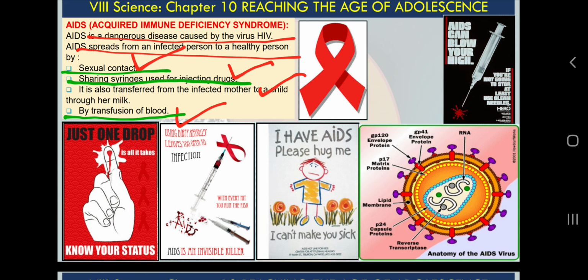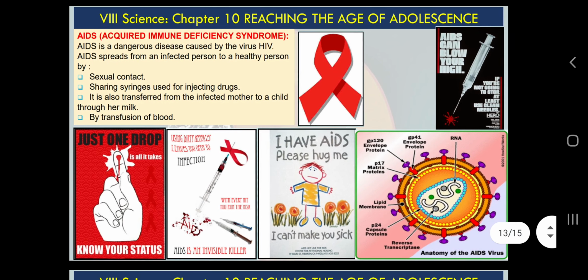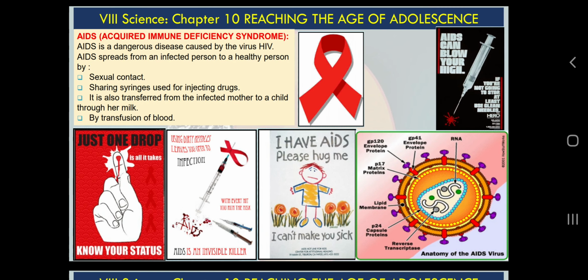We need a blood test to know whether one has HIV or not. So we must avoid sexual contact with strangers. These are, I think, only a small introduction to AIDS, a deadly disease, and how it spreads.